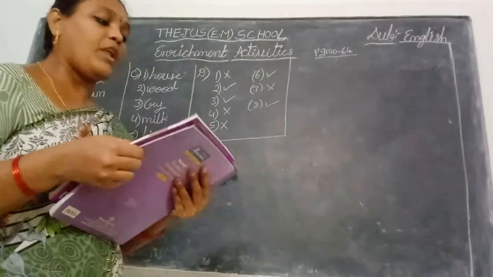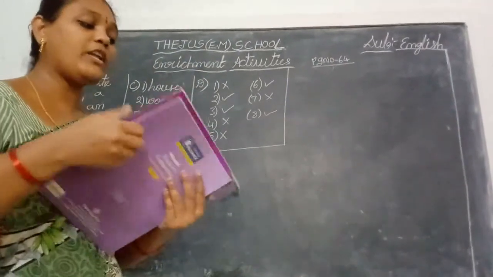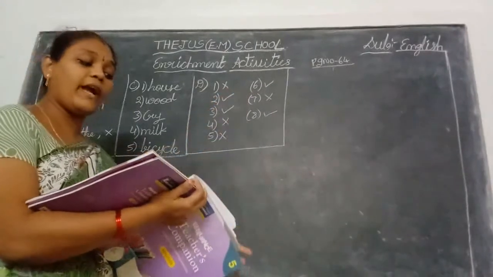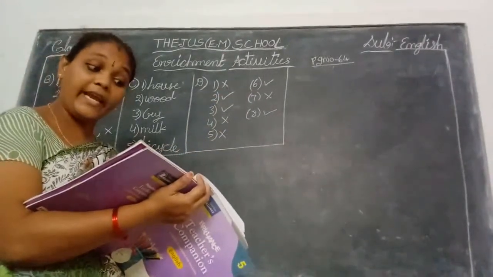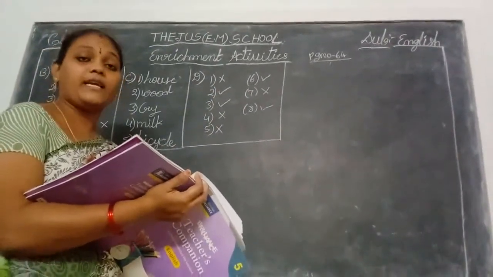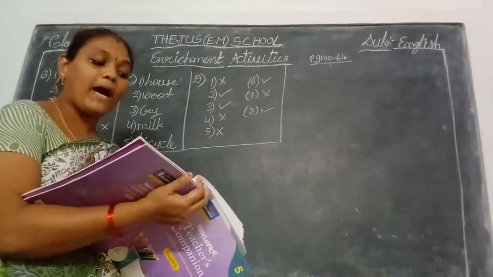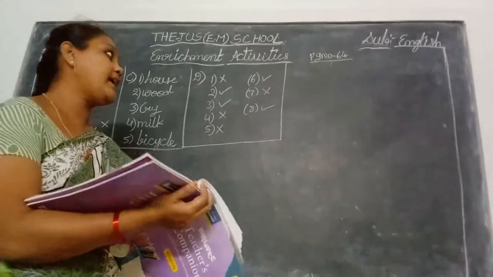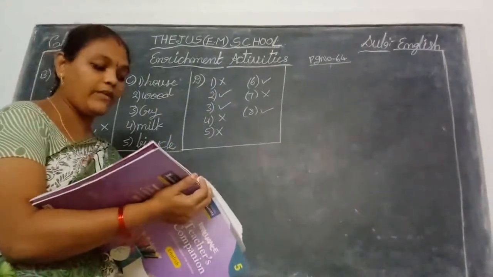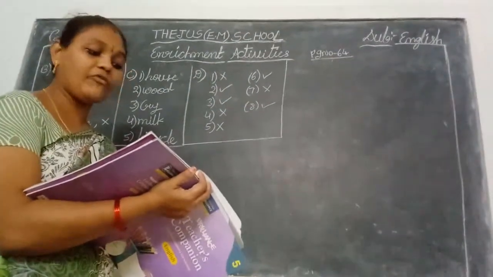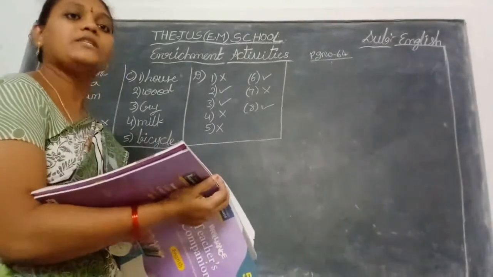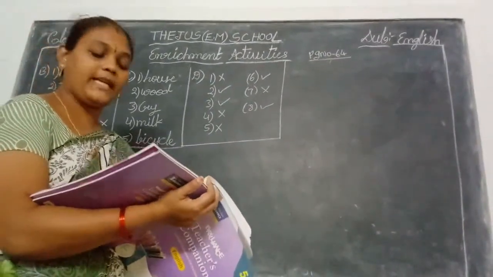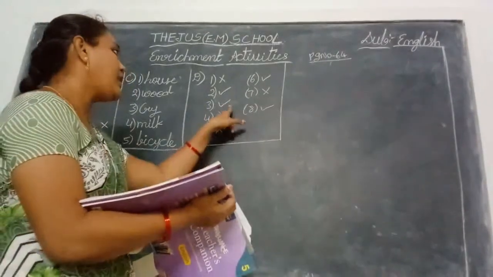So see, you should never get a haircut on a Tuesday. See children, wrong. Why? You should never get a haircut on a Tuesday, so that is wrong. March is the third month of the year. That is correct, children? Yes. So you tick that one. Third one, see. Eating too much junk food will harm your health. So your health is falling, children? Yes. So the third one is also correct.